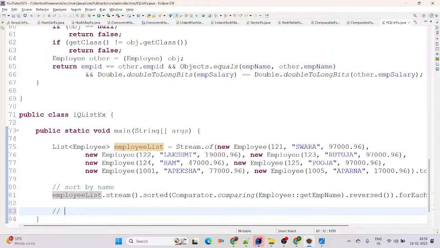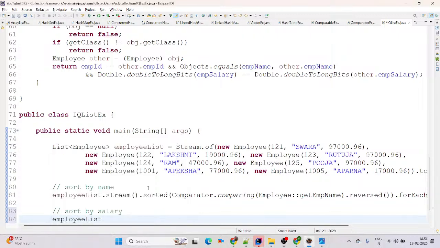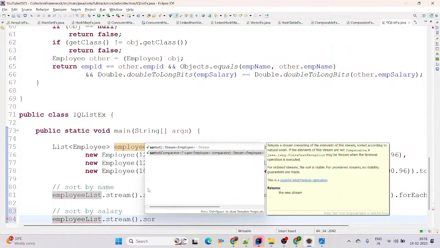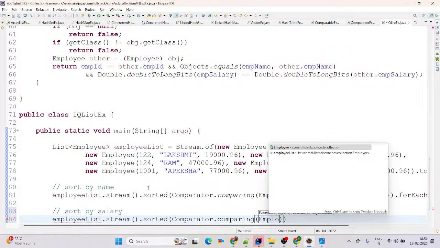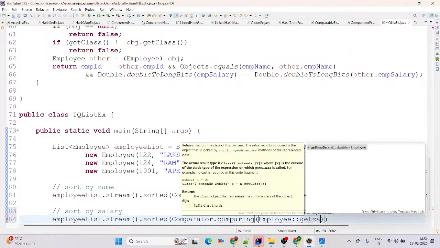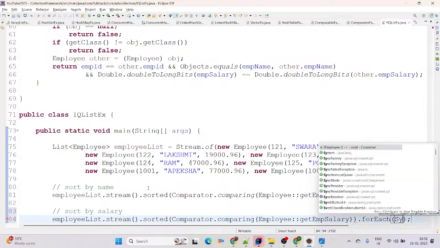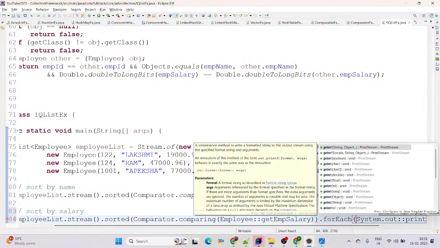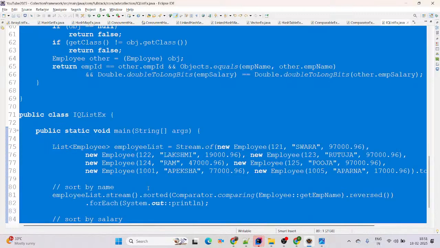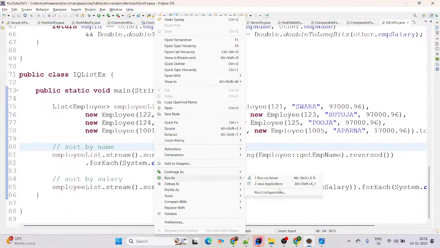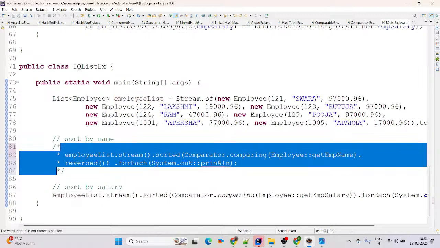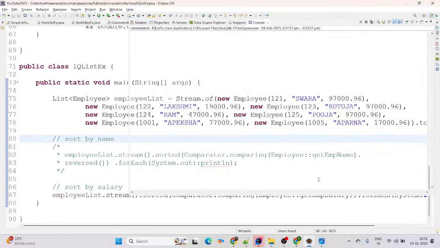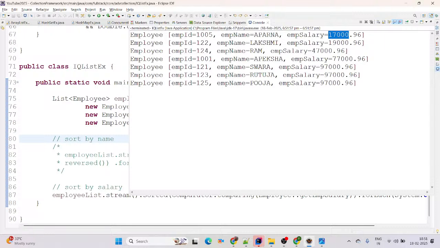Now I am writing sort by salary. Then you can say employeeList.stream().sorted, we call Comparator, then comparing, and here you call Employee::getSalary, then forEach with System.out.println. Now we run as Java application and it will print the data, but this earlier one we comment out with Ctrl+/. Now sort by salary in ascending order: 17,000 comes first, and the last is 97,000.